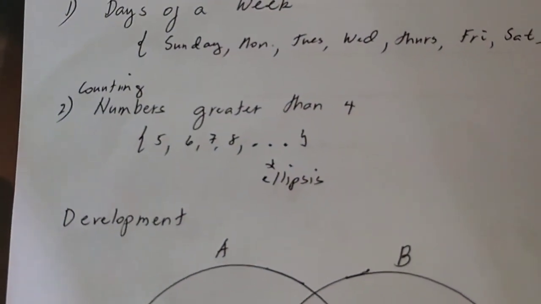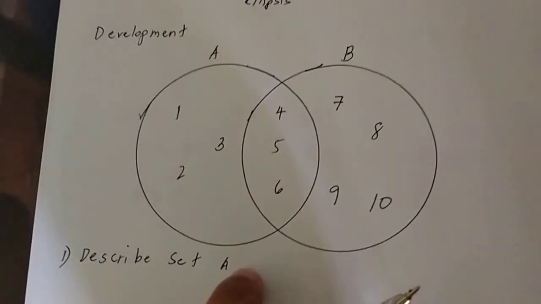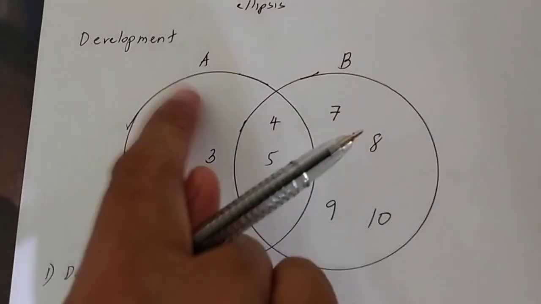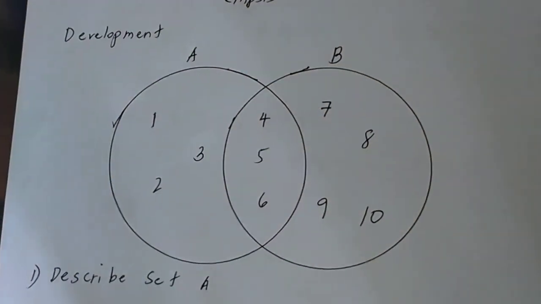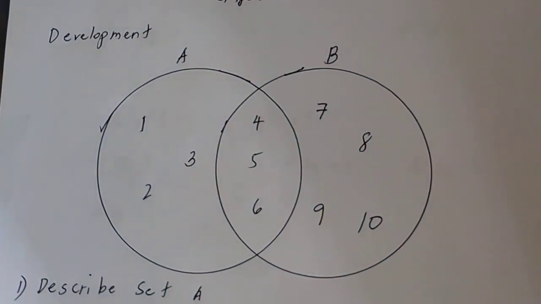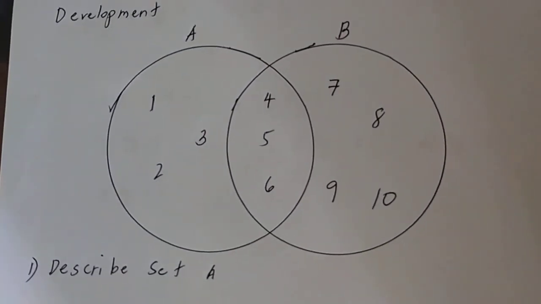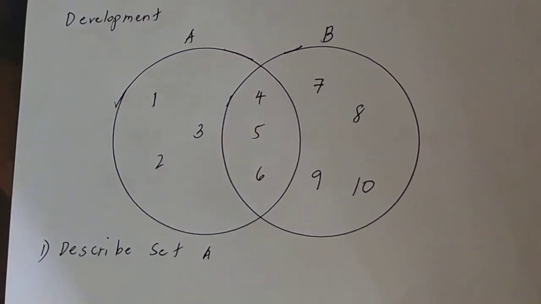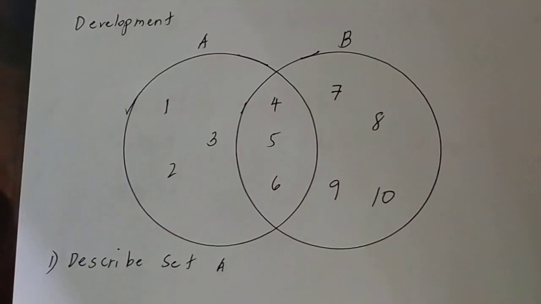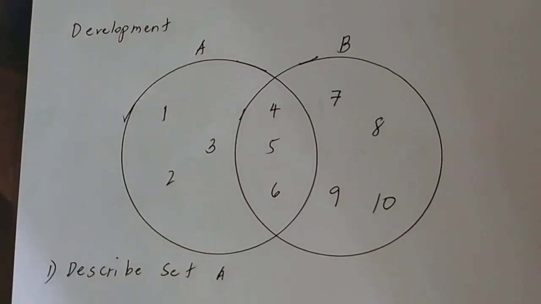Let's go to development. Take a look. We have 2 sets, set A and set B. So if you will notice, we are asked to describe set. So, description method. So, under A, take a look.